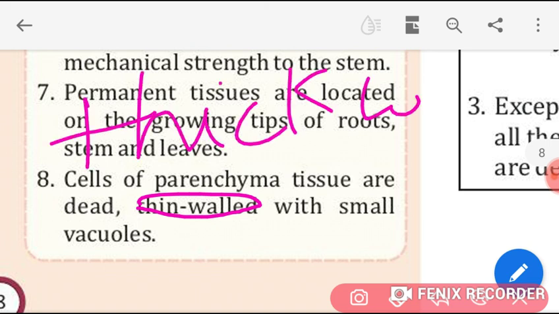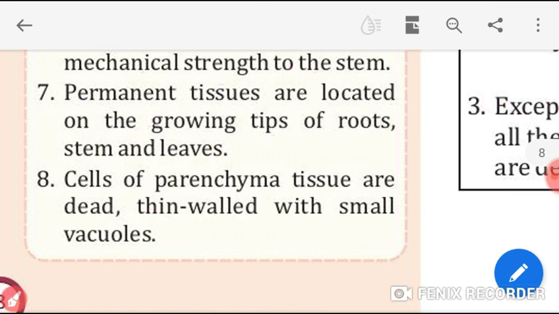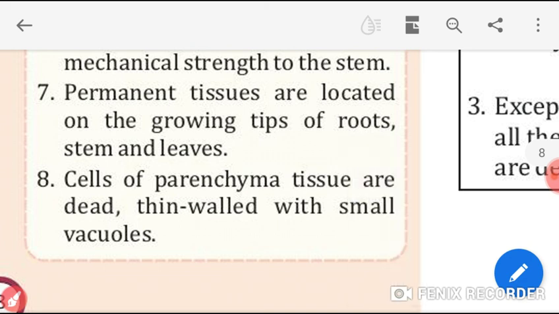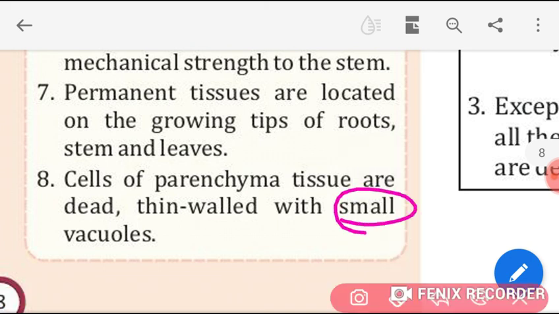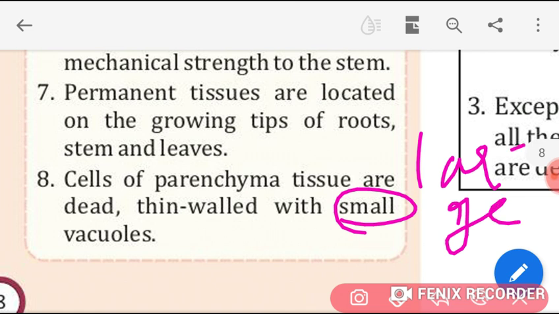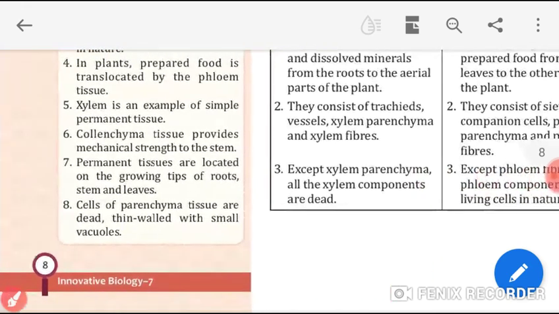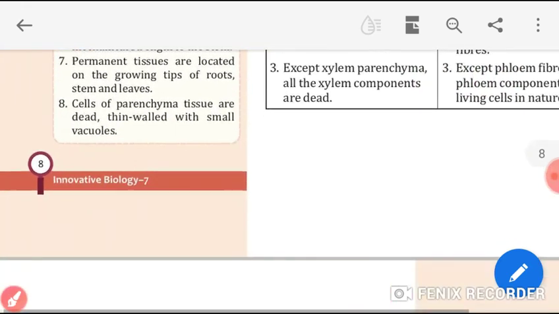T-H-I-C-K. Thick-walled. Then, instead of small, you have to write large. Large. Okay, students. So, come on now.